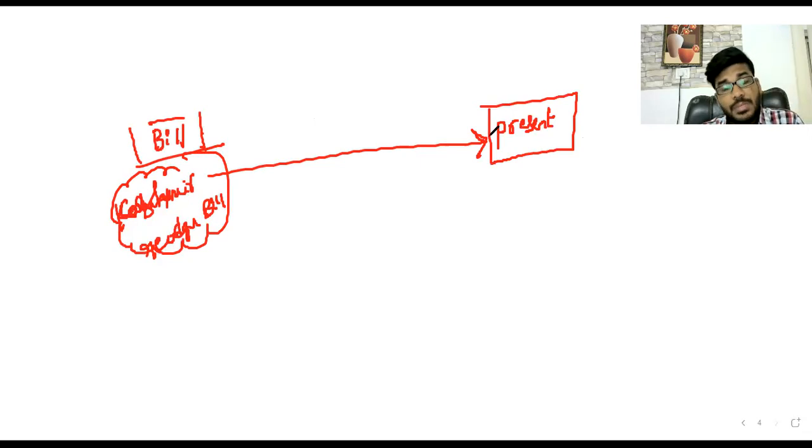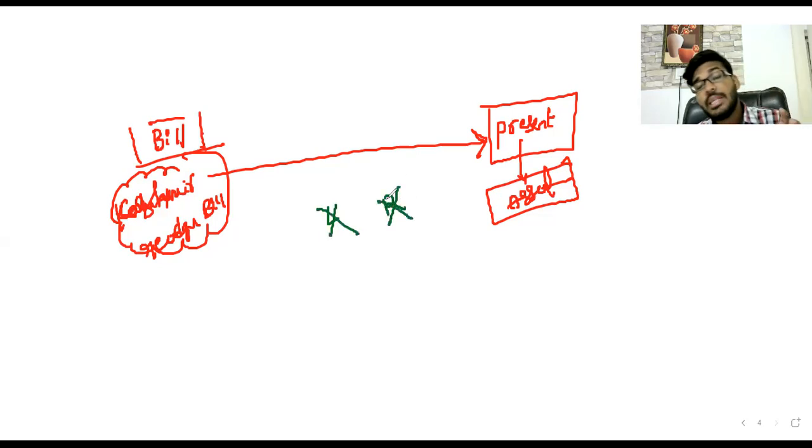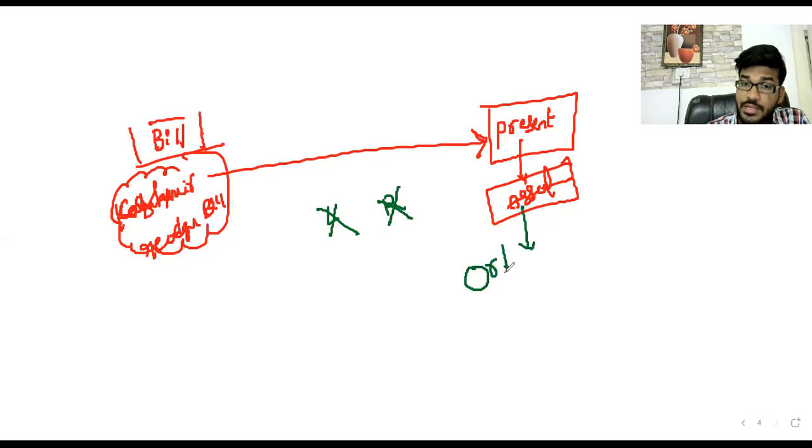Then the president received the bill, and the president assented. That is not passed in Lok Sabha. It did not pass in Lok Sabha, and it did not pass in Rajya Sabha either, but it directly went to the president. The president gives his assent. Whenever the president gives his assent in this scenario, it is called an ordinance. It is not an act. It is an ordinance, sir. The ordinance is issued by the president without Lok Sabha and Rajya Sabha approval.